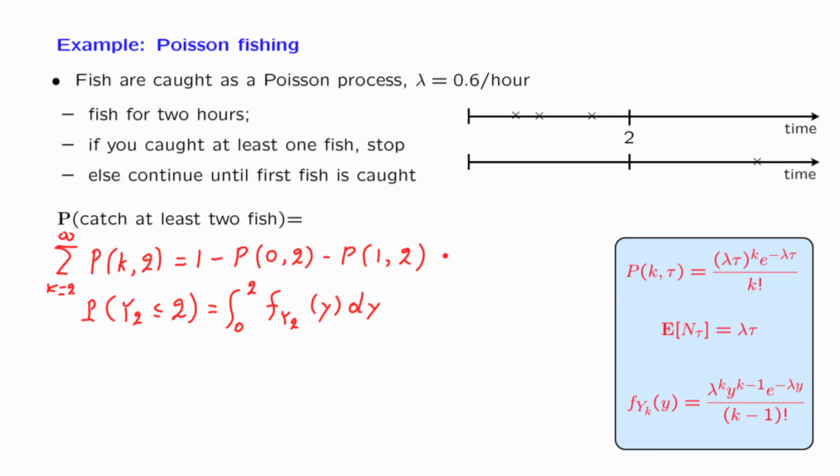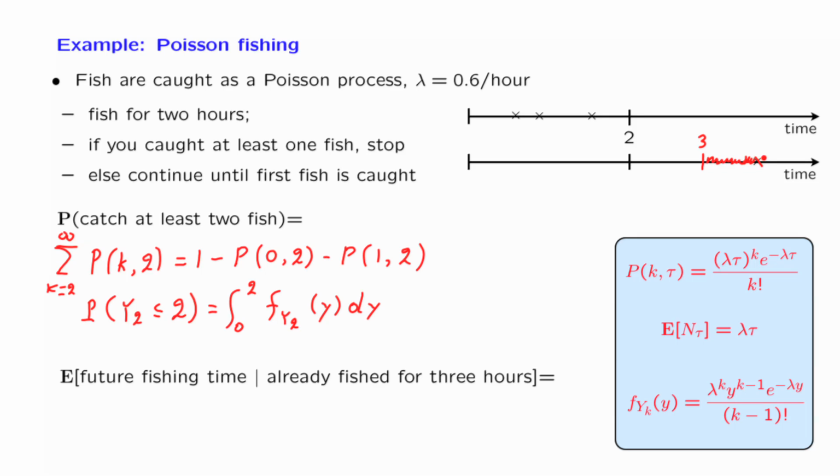Clearly, in this case as well, this first approach would be a simpler one because these probabilities are already available to us. The next question is the following. Suppose that you already fished for 3 hours. This is something that can only happen under this second scenario. So no fish have been caught until time 2, you continue, no fish were caught until time 3. And given that this event has occurred, what is the expected value of the future fishing time? The expected value until a fish gets caught for the first time.